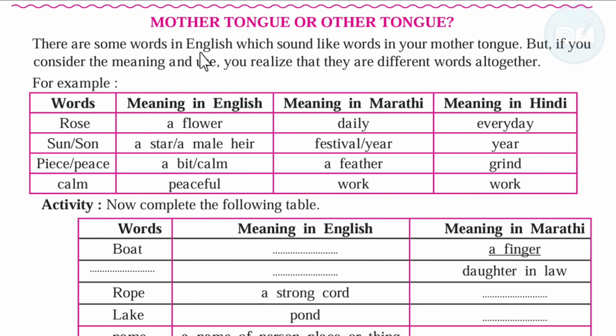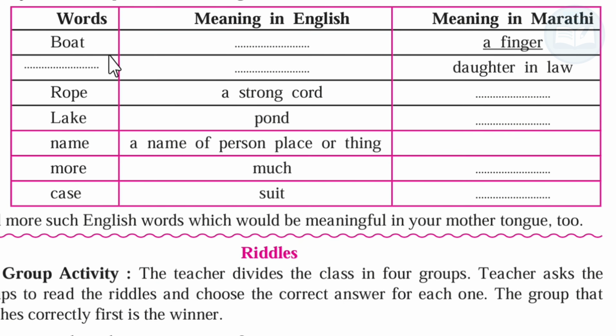Next, mother tongue or other tongue. There are some words in English which sound like words in your mother tongue, but if you consider the meaning and use, you realize that they are different words altogether. For example, words, meaning in English, meaning in Marathi, meaning in Hindi: rose, a flower, daily, everyday. Activity. Now complete the following table.